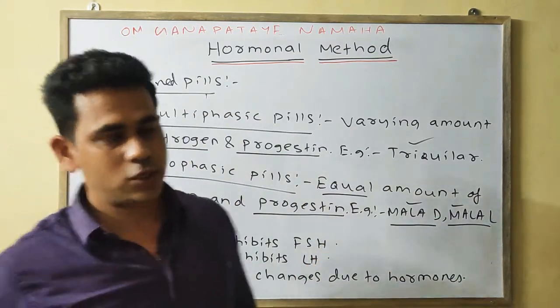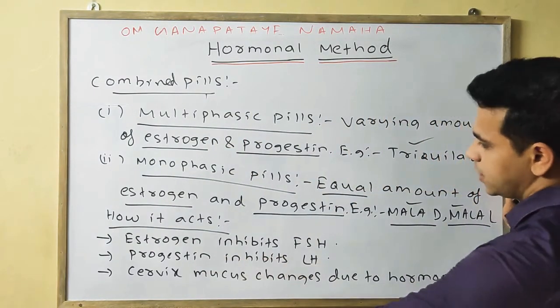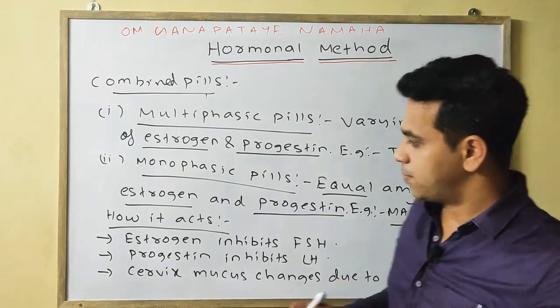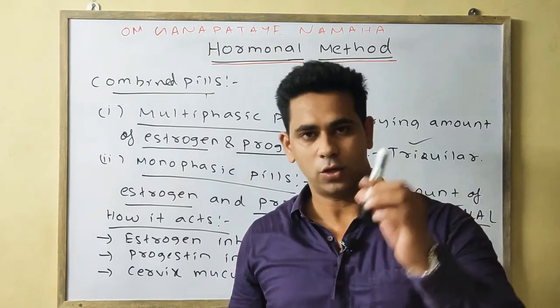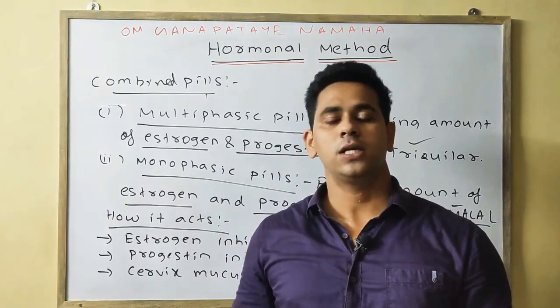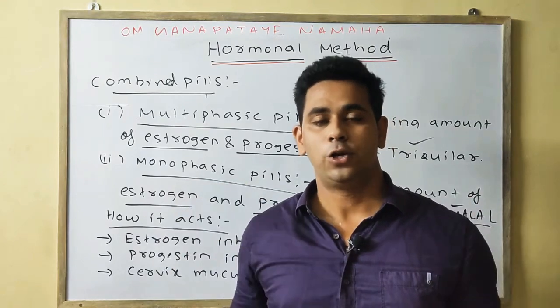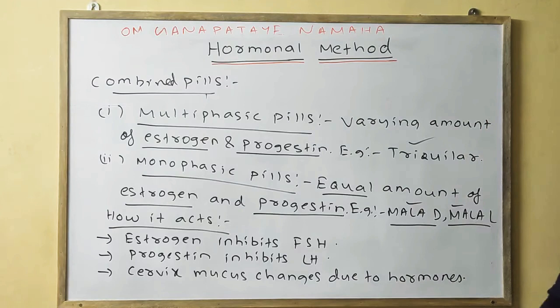Okay, the estrogen obviously inhibits the FSH, whereas the progestin inhibits the LH, and the cervix mucus also changes due to hormones. Okay, by which eventually the ovulation is stopped, and by which eventually it prevents the implantation, and it also prevents the fertilization eventually, which will lead to prevention of the pregnancy. Okay, please note down your points.